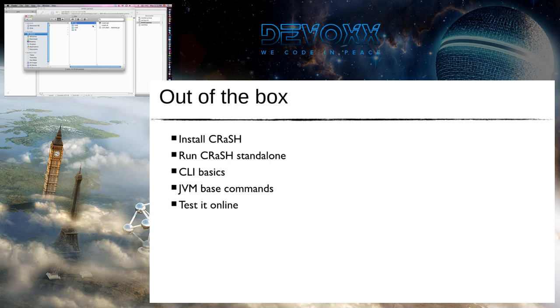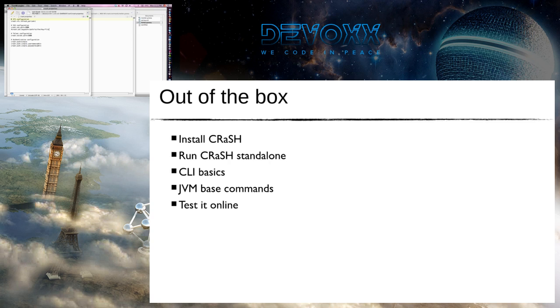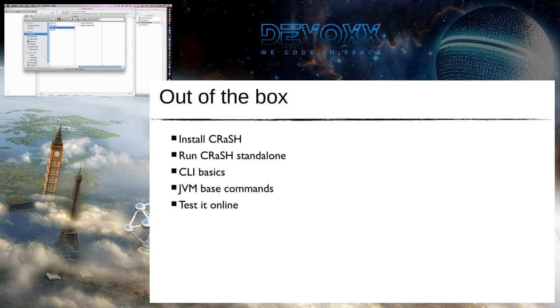In standalone mode, you have this layout. You have bin. In bin, you have crash.sh or crash.bat that helps you to run the shell. Then you have the CMD directory. Inside, we put additional commands. By default, you have a lot of commands, but those commands are Groovy files, and they are stored in jars. But we can add new commands in command. Conf is where we put configuration, so it's quite simple. We have a property file to configure things. What is interesting is that you can change the security, disable a plugin, or change the SSH credentials.